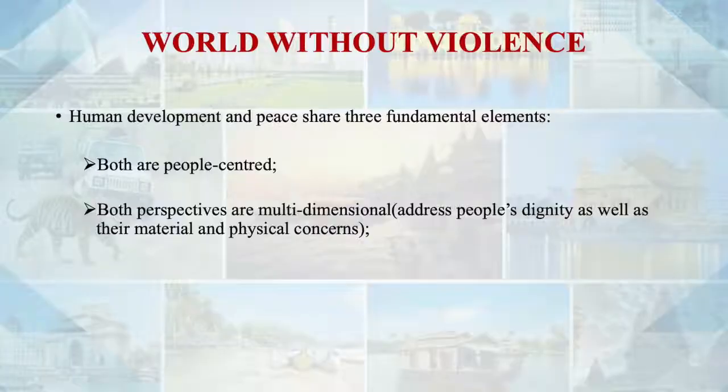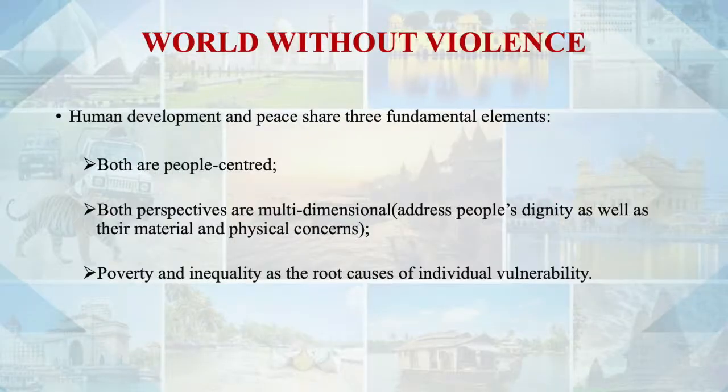Second, both perspectives are multidimensional, meaning they address people's dignity as well as their material and physical concerns.